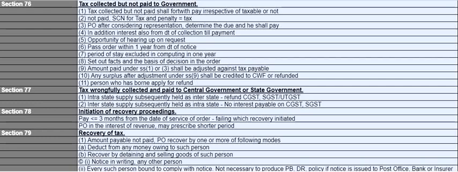You have to always exclude the period of stay for computing the periods, and the officer has to mention the facts and the basis of decision in the order. And if an amount is paid under subsection 1 or subsection 3, then the same shall be adjusted against the tax payable, and if there is any surplus after adjustment, then that will be credited to the Consumer Welfare Fund, or it will be refunded in case he has borne the burden of the taxes. The person who has borne the burden of the taxes has to apply for refund.